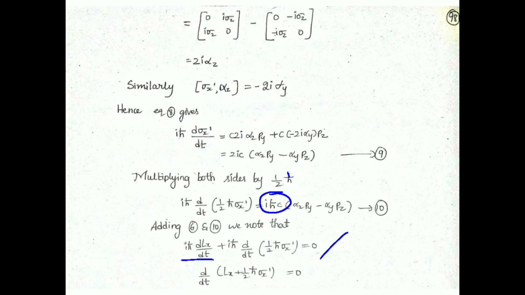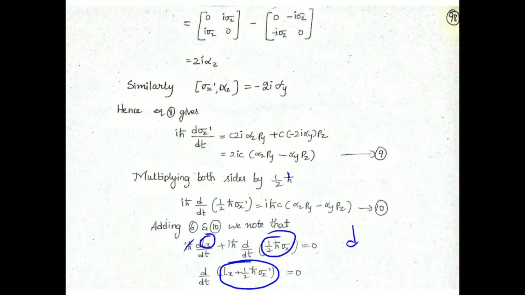Here d by dt is... so finally we can send this I h cut to that side. If we take d by dt out, lx would be remaining, and half h cut sigma x dash would be remaining. This half is also very important here. So finally d by dt of lx plus half h cut sigma x dash is equal to 0.